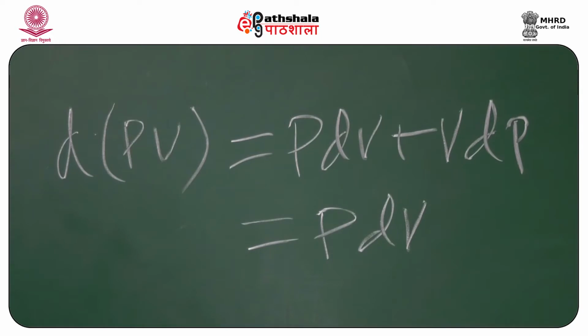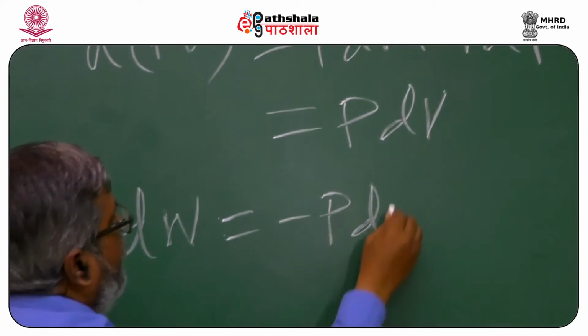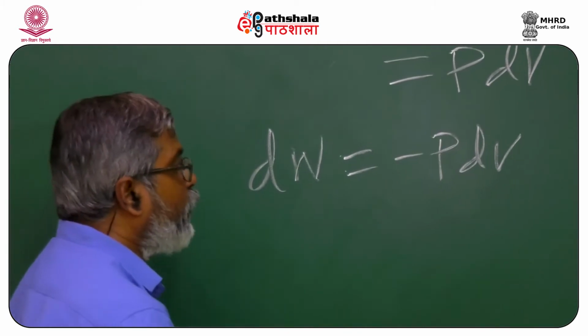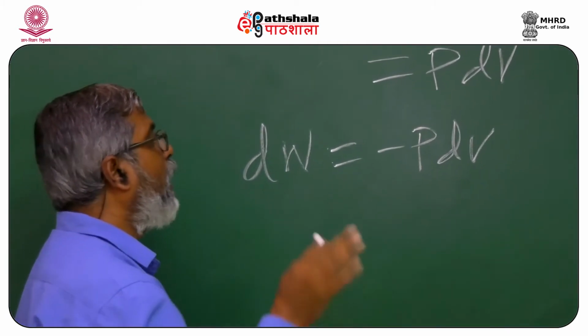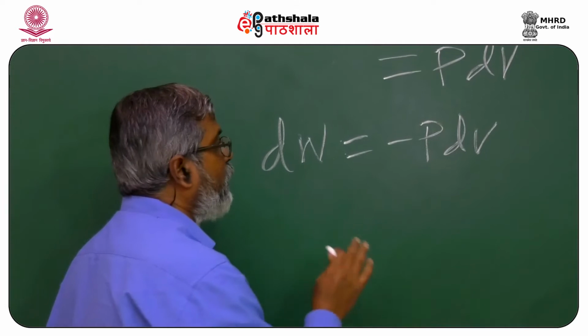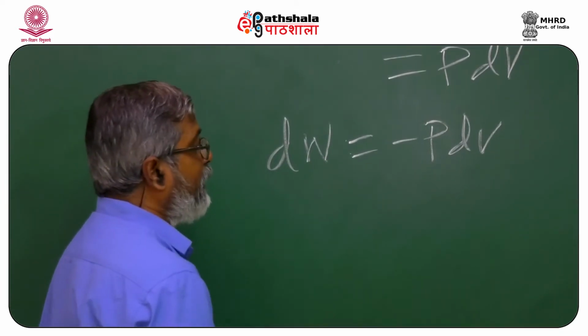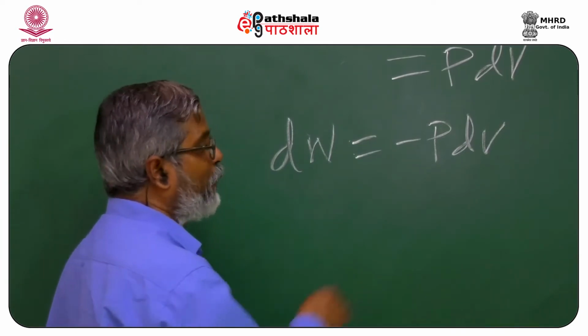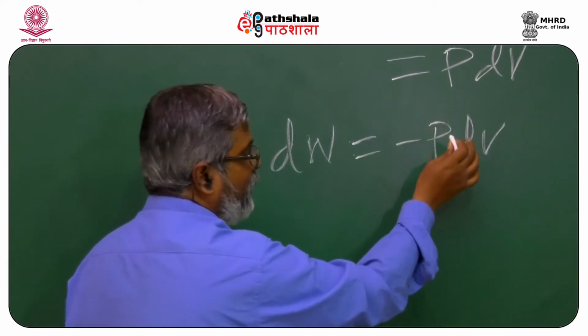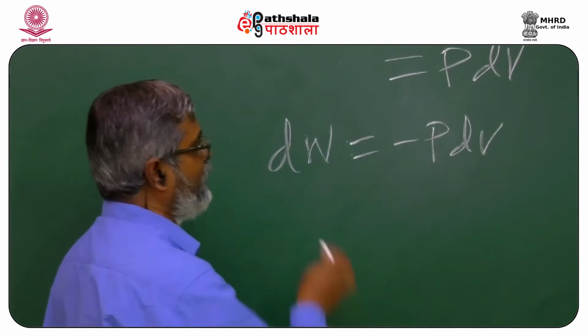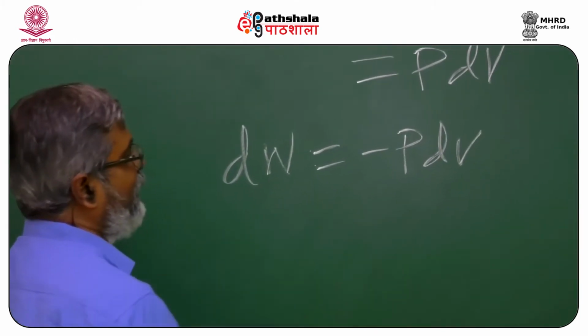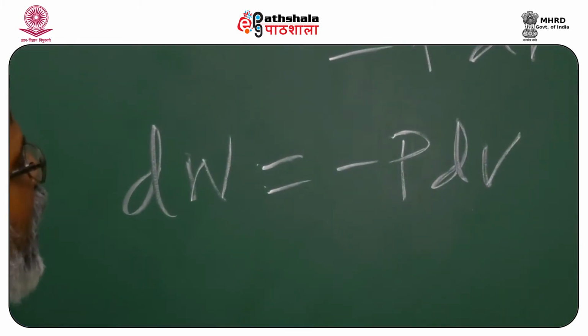Now, in many textbooks, you will find that work is dW equals minus P dV. Why is it so? Because the work done on the system must have a positive value. If work is done, the volume gets reduced, so actually we have a negative sign, and two negatives make a positive. I will not get into this complication, I will use this equation.